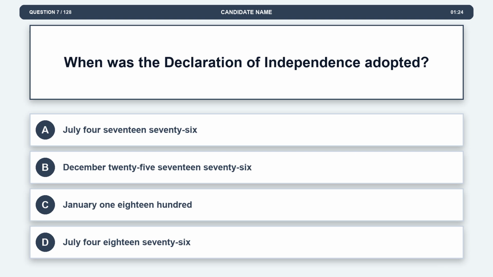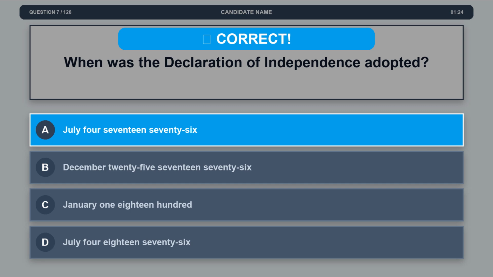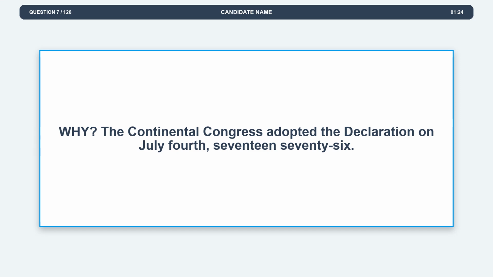Question 7. When was the Declaration of Independence adopted? Option A, July 4, 1776. Option B, December 25, 1776. Option C, January 1, 1800. Option D, July 4, 1876. The correct answer is option A, July 4, 1776. Explanation. The Continental Congress adopted the Declaration on July 4, 1776.